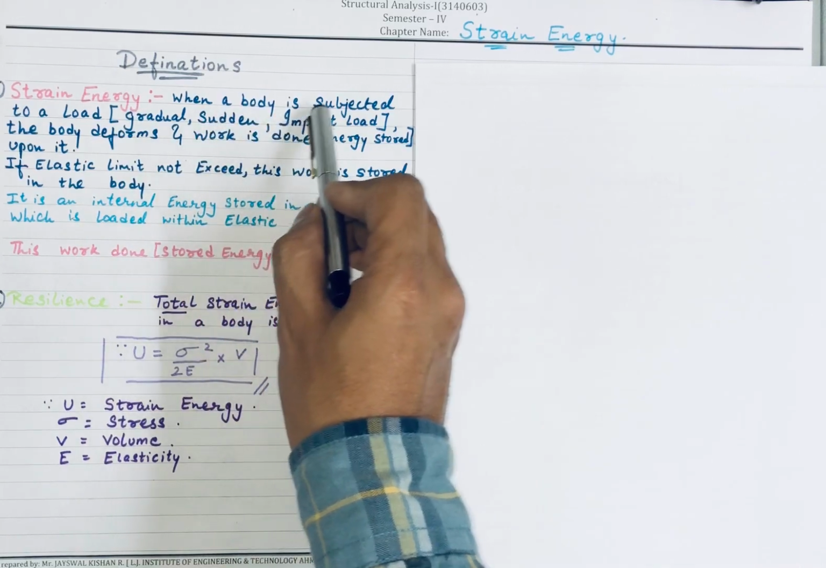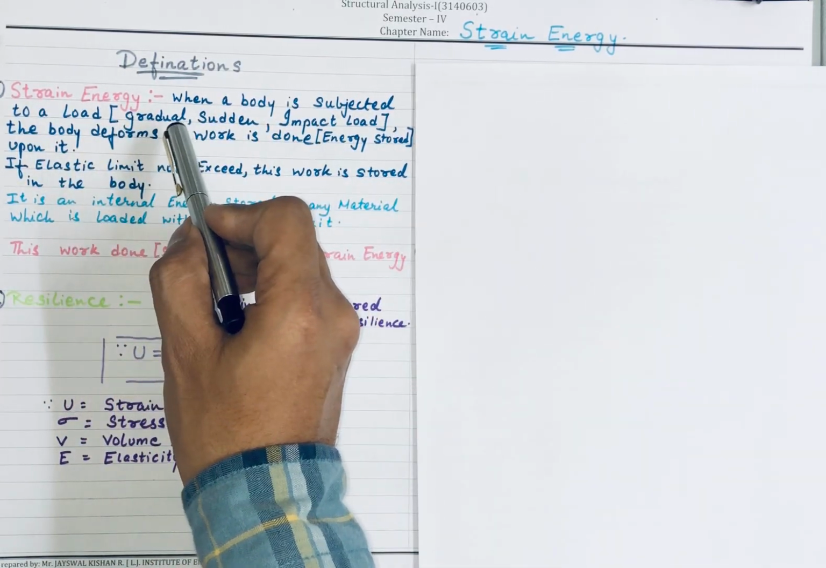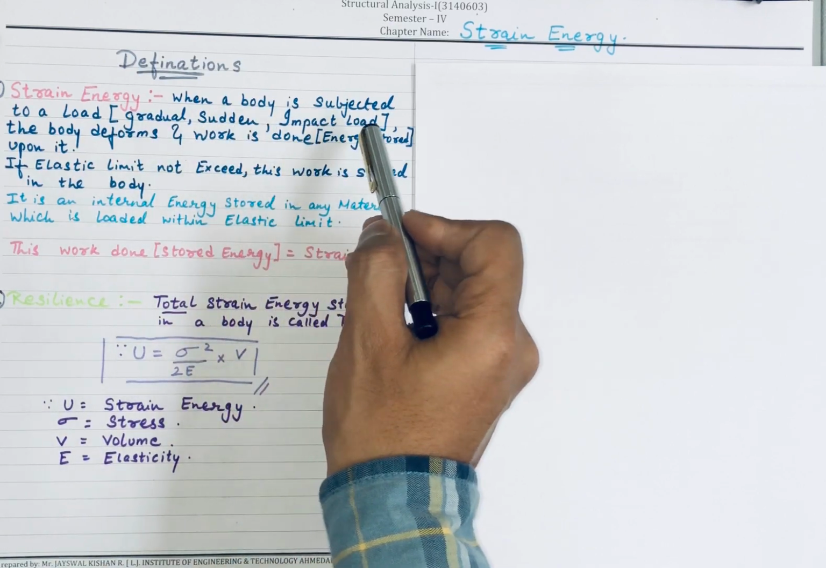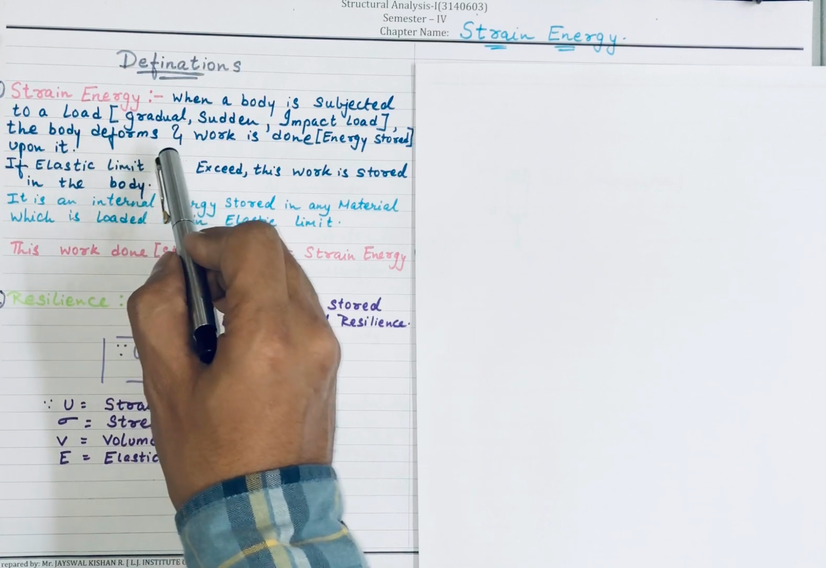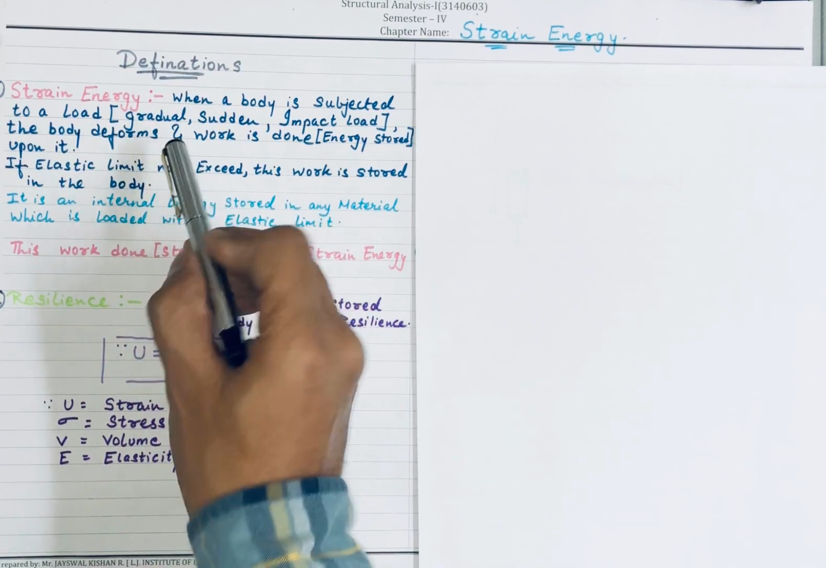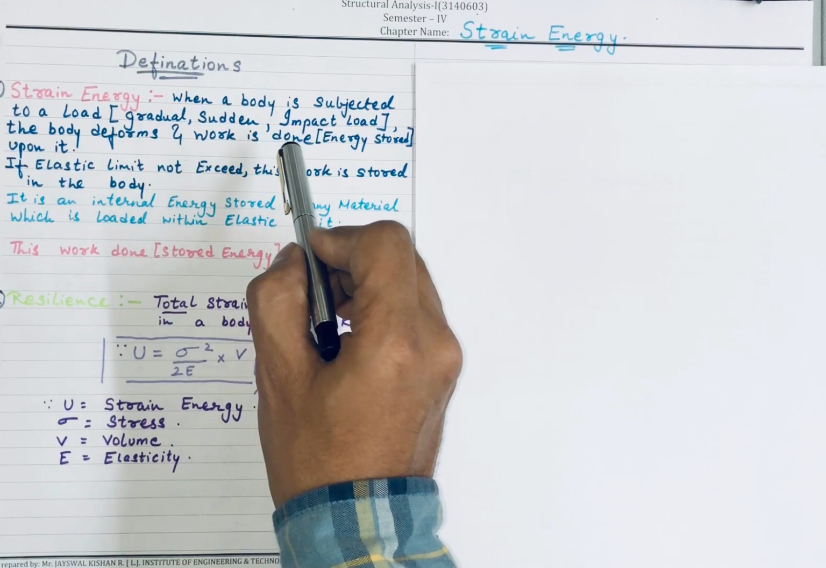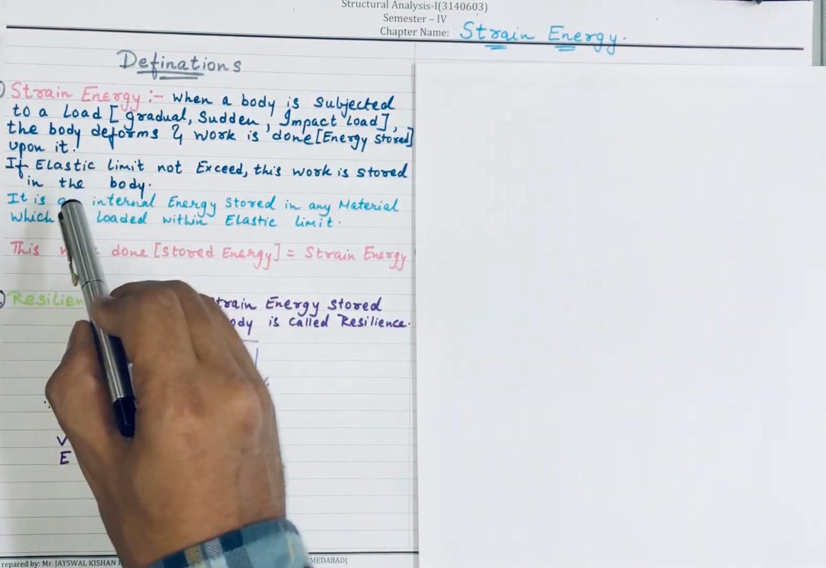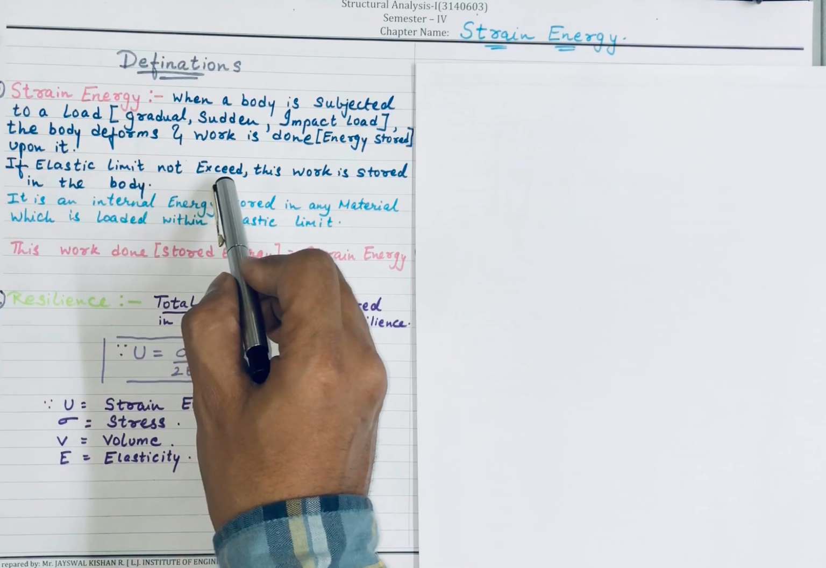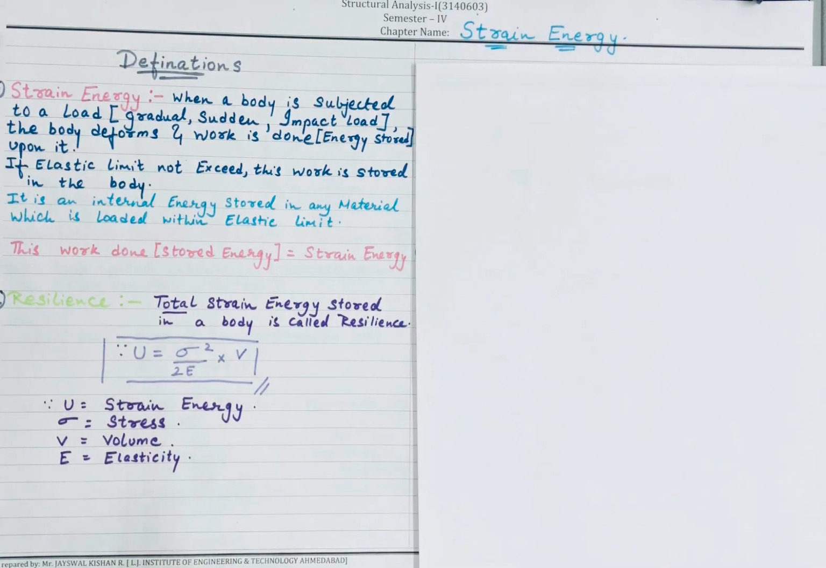When a body is subjected to a load, it can be a gradual load, a sudden load, or an impact load. So the body deforms, meaning deflection, and work is done upon it, meaning load has been applied upon it, so energy is stored in it. If the elastic limit is not exceeded, this work stored in the body is called strain energy.